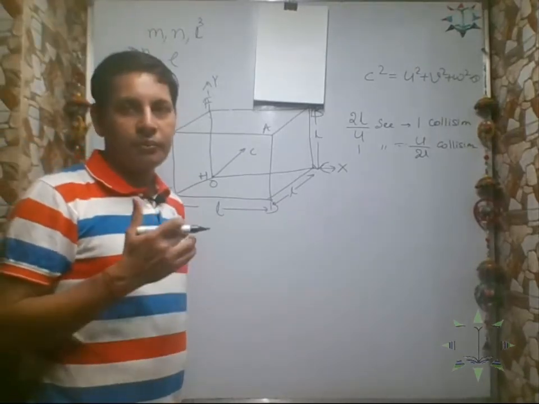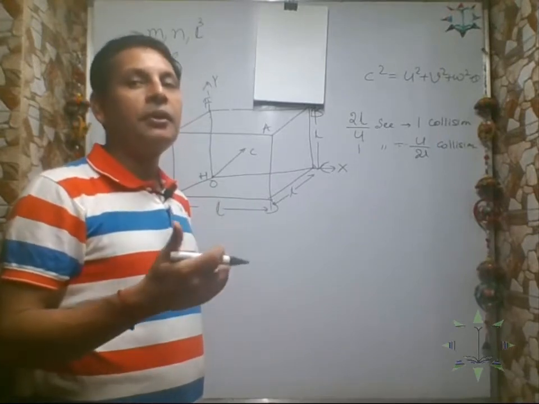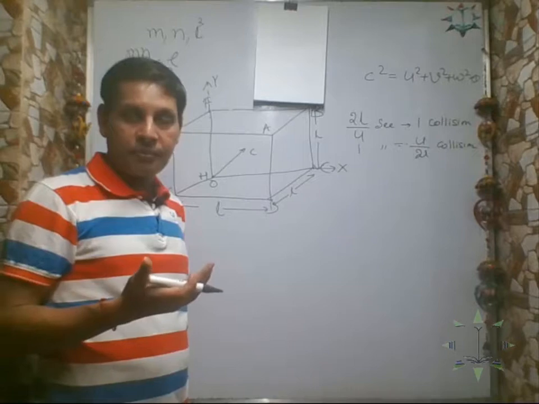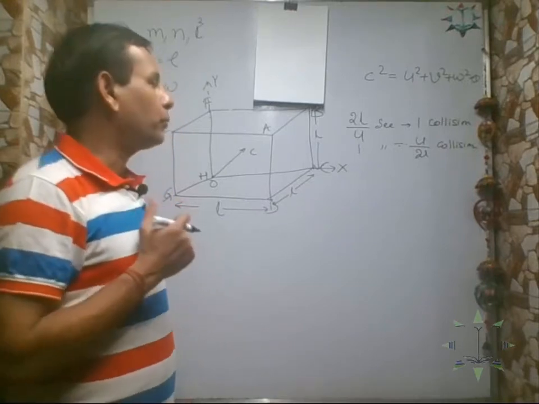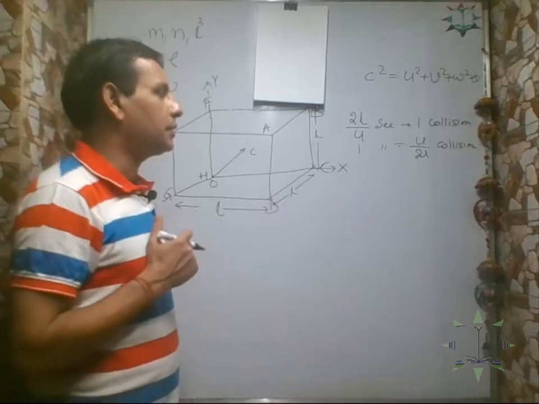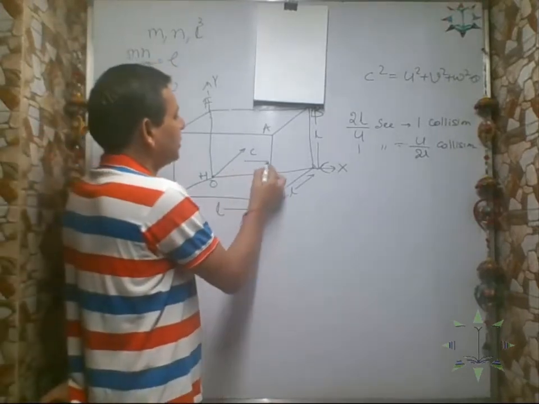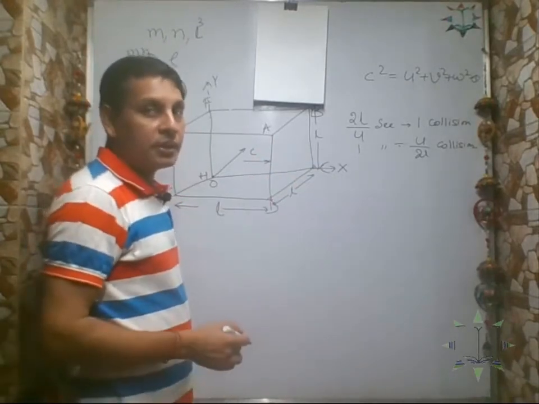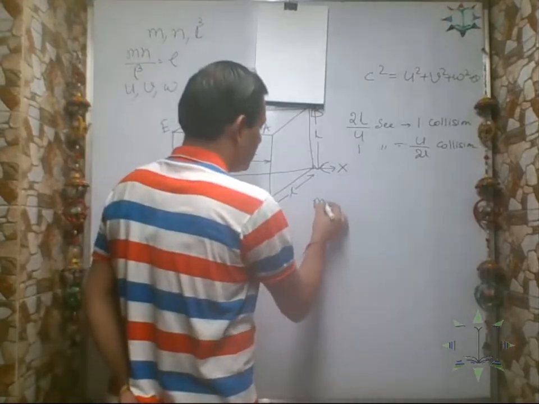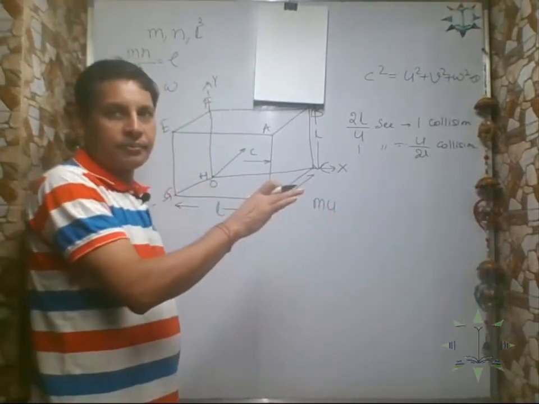How will pressure come? Pressure can come from force. How will force come? Force can come from momentum. Rate of change of momentum is force. So we are interested in finding the rate of change of momentum. Suppose this molecule is colliding with this wall ABCD with a velocity u. So what is the initial momentum? M into u.